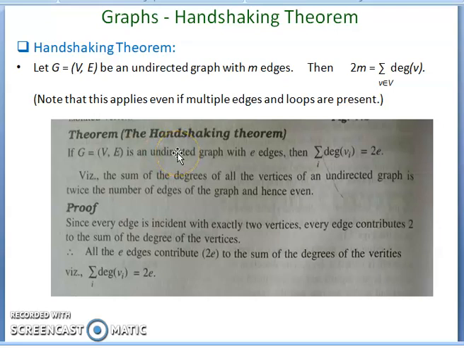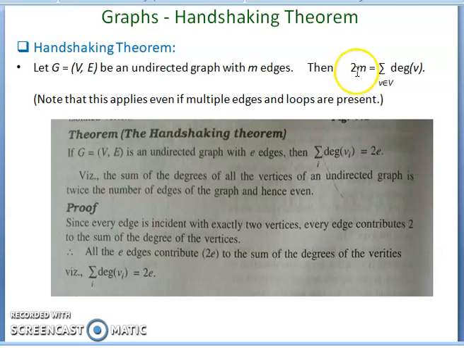First, we will discuss the theorems on graphs. The first theorem is the handshaking theorem. Let G be an undirected graph. The graph G has a set of vertices and a set of edges. It is an undirected graph with m edges. Then the formula is 2m is equal to the sum of the degrees of all vertices. That means the sum of the degrees of all vertices is an even number. That is the handshaking theorem.